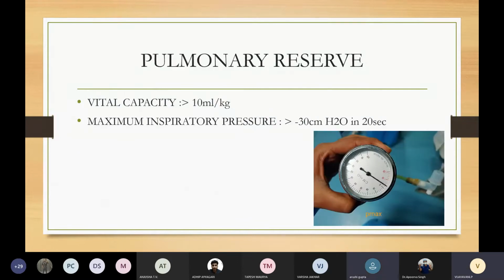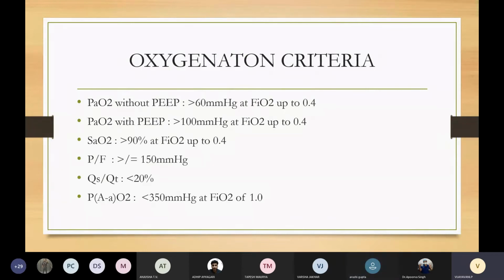Now, what are all the tests? Yes, ma'am. Kanya, can you tell me what is a normal PF ratio? Ma'am, normal PF ratio is more than 300 mm. And for ARDS, ma'am, less than that. Less than 300 is ARDS? Ma'am, less than 200 is ARDS.